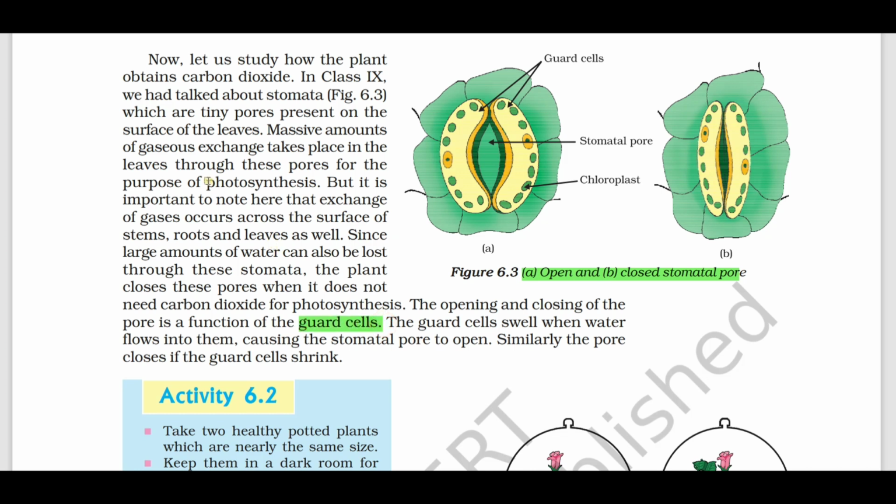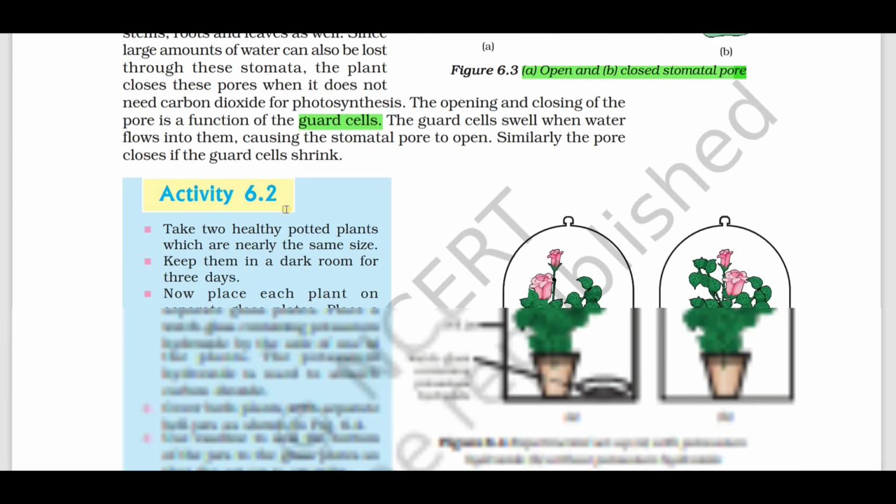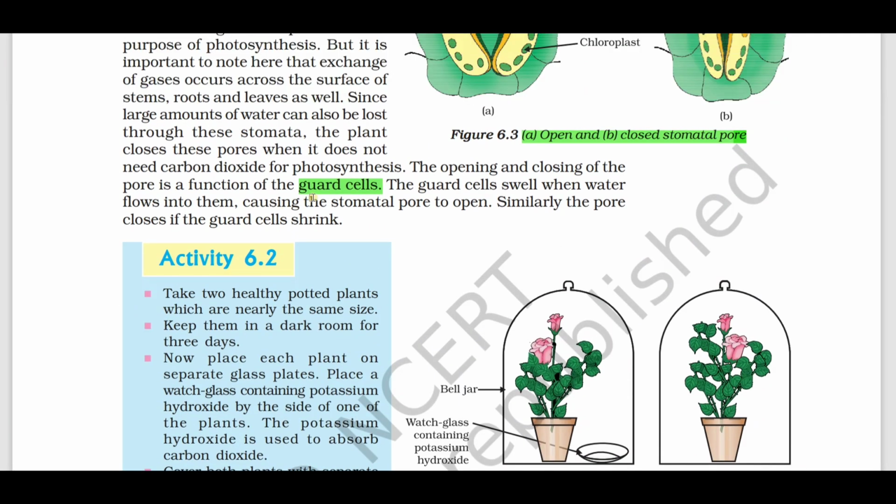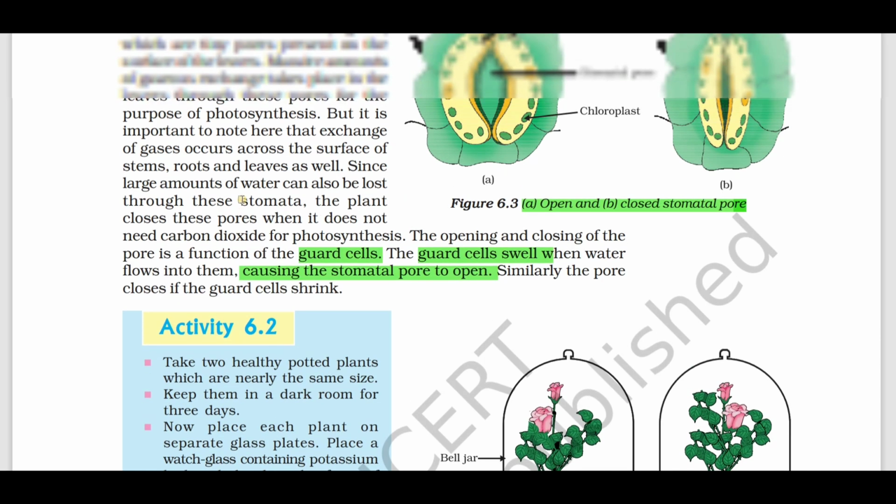The function of guard cells, the function of the stomatal pore during photosynthesis is an important question. Function of guard cells: when guard cells swell, that is, water flows into them, causing the stomatal pore to open. Similarly, the pore closes if the guard cells shrink.